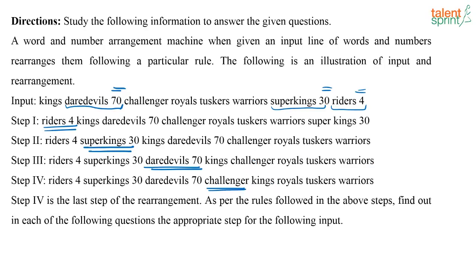But actually in this particular set, when I arrange this Challenger, all the others automatically come in alphabetical order, C, K, R, T, W. So at this step you can stop. In these 4 steps you will stop. So that is the logic that is followed. If you are able to crack this part, that I consider the word and the number as one unit and I first arrange them, if that logic is clear, then I think this set would be very easy.